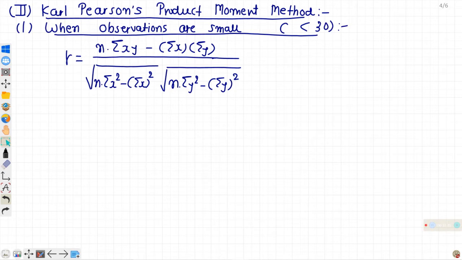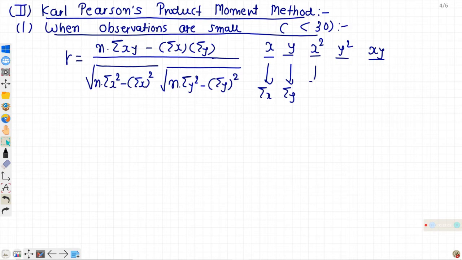So if in your sum, it will be given like this, x and y, then you have to prepare another 3 columns, x square, y square and xy. Total of this is sigma x, sigma y, sigma x square, sigma y square and sigma xy.